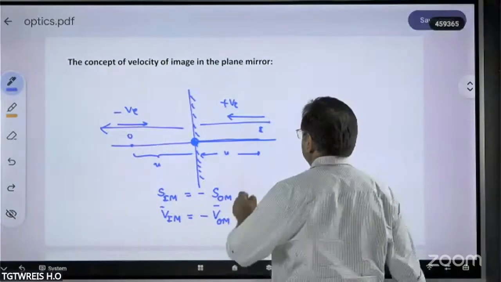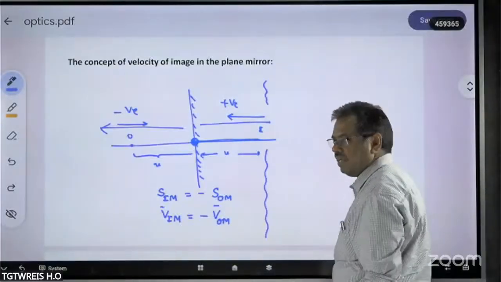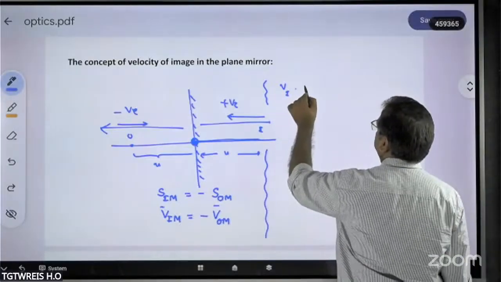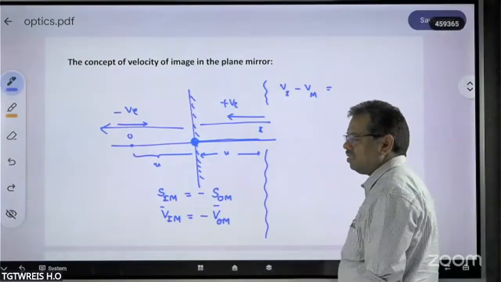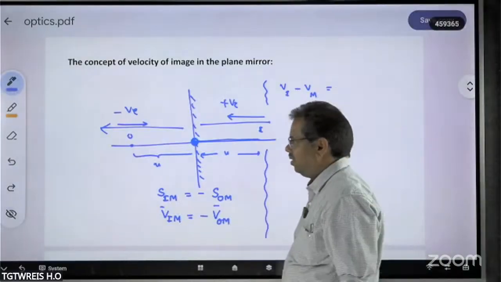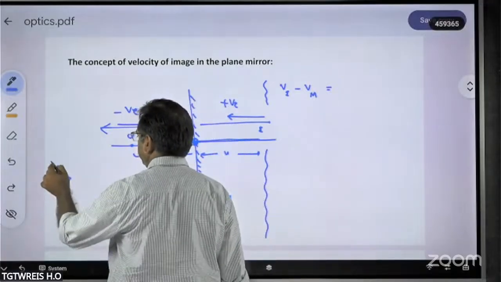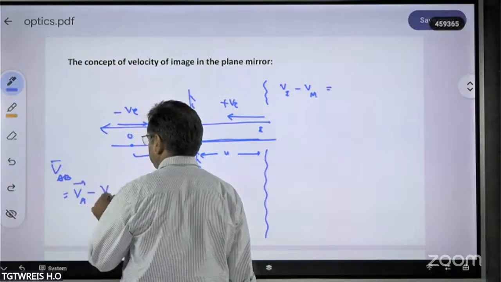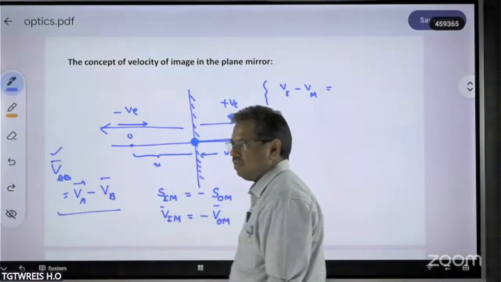Now, how am I going to change this equation? Look carefully. VIM, what can I write? Velocity of the image minus velocity of the mirror. You know the relative velocity concept. Velocity of A with respect to B is equal to velocity of A minus velocity of B. This is actually called the relative velocity concept.